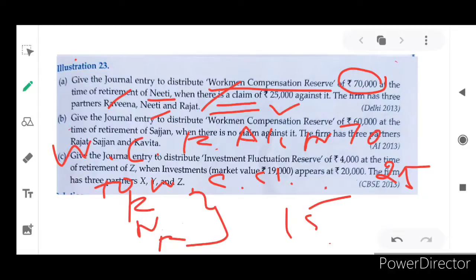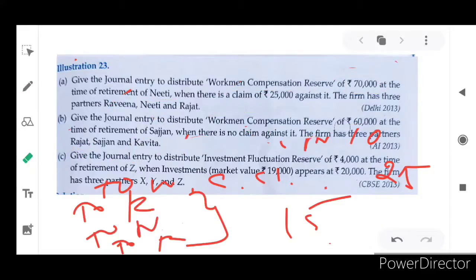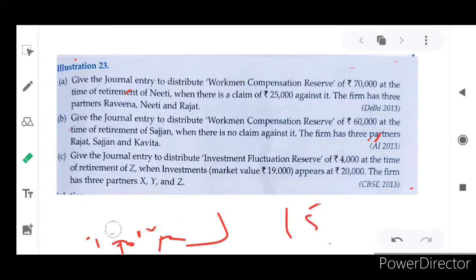So this is the journal entry. Workman's compensation reserve account debit 70,000 to workman's compensation claim 25,000, to Ravina's capital account 15,000, to Neeti's capital account 15,000, to Rajat's capital account 15,000. This is the treatment for the first item in this illustration 23. And second item, what they have given: give journal entry to distribute workman's compensation reserve of 60,000. Again and again they are asking about workman's compensation reserve, and you will see at least one set of questions about workman's compensation reserve in the public exam.